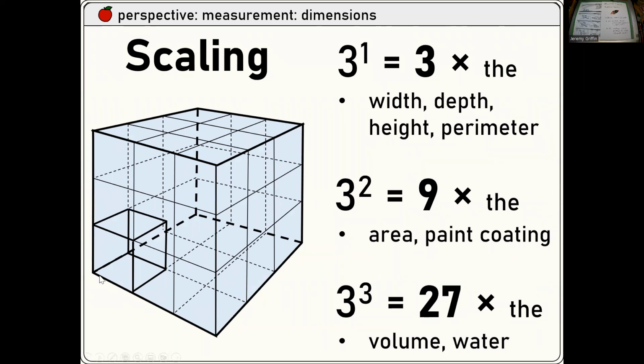Scaling. Suppose you have a little tiny box and you scale it up by a factor of 3. Well, you have to say what you are scaling up by a factor of 3. Suppose only one of the sides scales up by a factor of 3 and everything else scales up proportionally. So that's 3 times anything that's linear, which is all those things. But you would need 9 times the paint to paint it because that's 3 squared. And it could hold 27 times the water if you filled it with water. That's to the power 3 because there are 3 dimensions. Factor of 3, 3 dimensions.